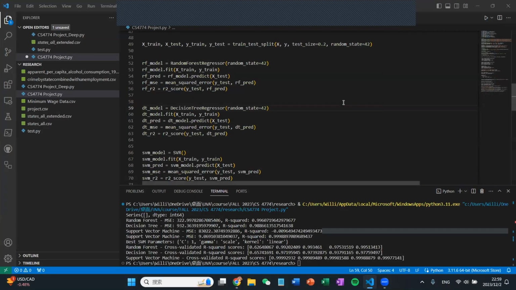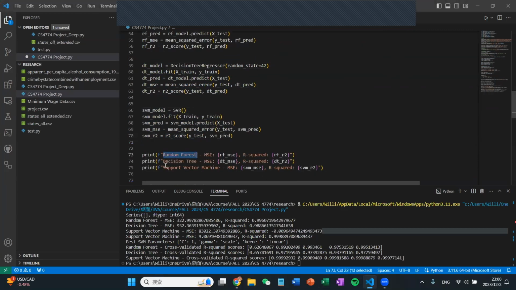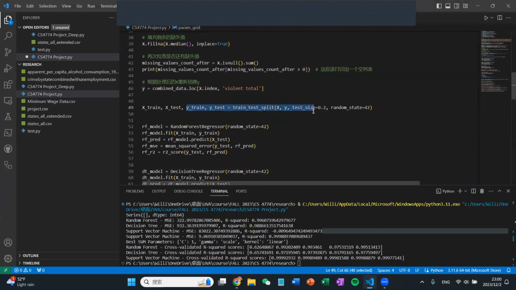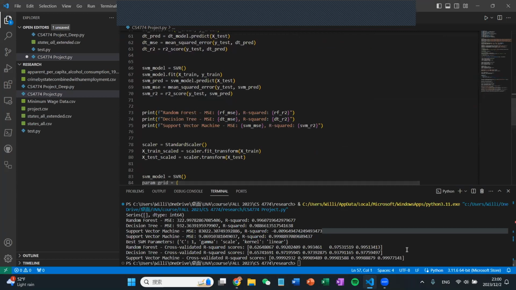This is part of the code we used for our project. And we have trained several different models, but those are the three we finally decided to keep, which are random forest, decision tree, and SVM. We also did research to find the best parameters and did the cross-validation. So the results are here.